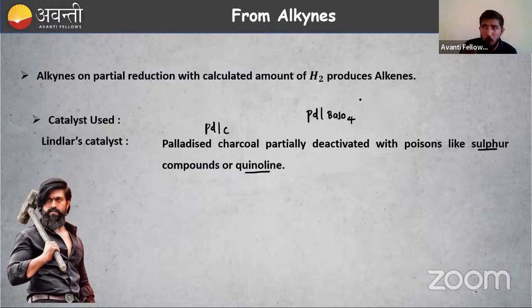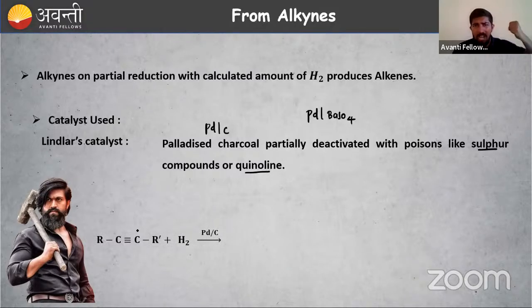We have to break some bond and add hydrogen. Like Rocky Bhai breaking bonds, he has a tool, a hammer. Here hydrogen is our tool. Using hydrogen, we are breaking the pi bond. Let us take an example. I have an alkyne, you can see the triple bond here. Using this hammer, I have to break a pi bond. Then I have to add hydrogen. How to add hydrogen, to the same side or the opposite side? Here, I am adding hydrogen to the same side itself.